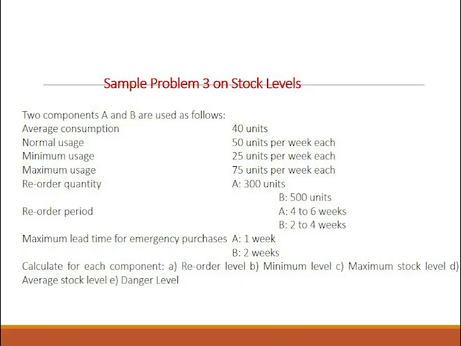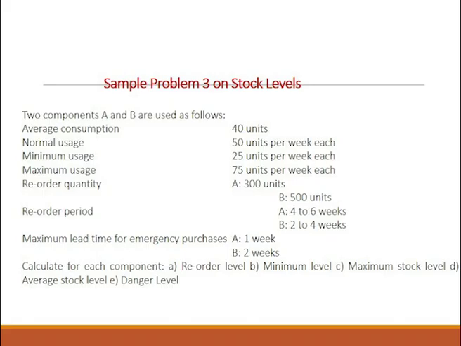Let us see one more problem. In this problem, you have got two components. There are two parts which are used in the production process, A and B. These two components have an average consumption of 40 units. They have a normal usage of 50 units per week, minimum usage of 25 units, maximum usage of 75 units,